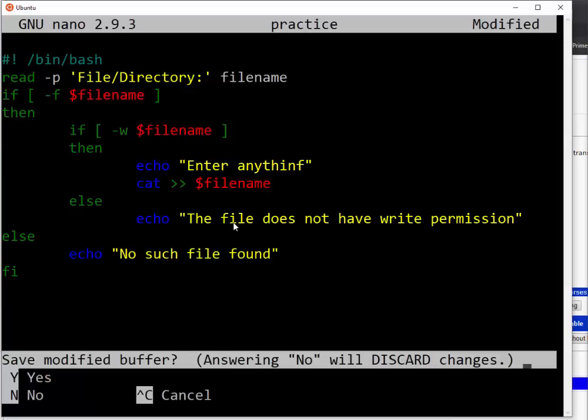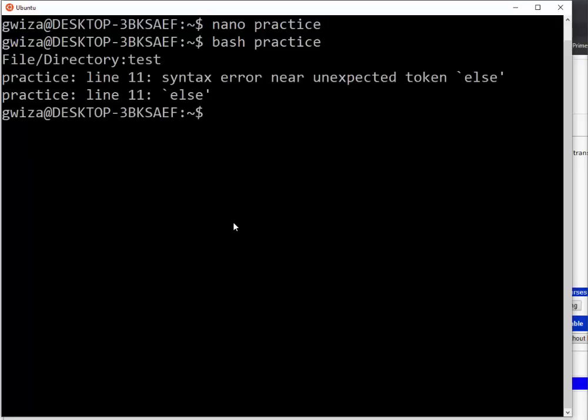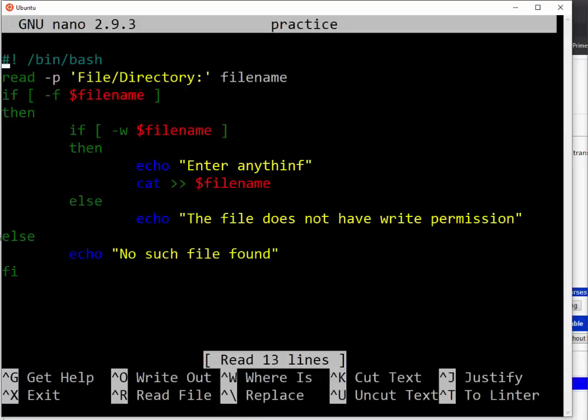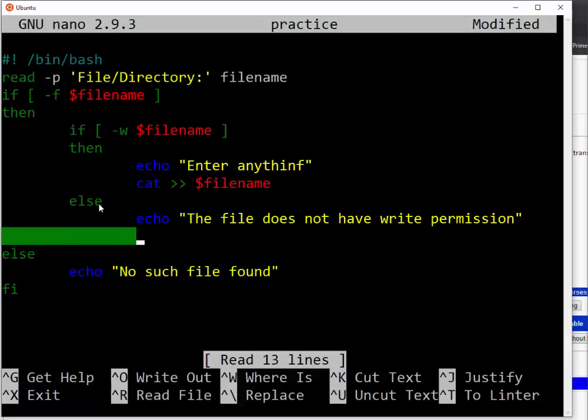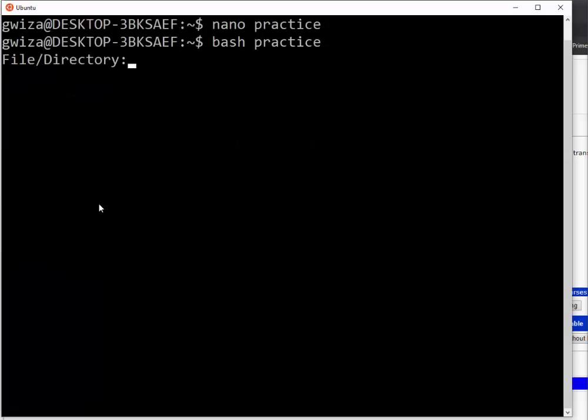Then I'm just running it. So let me bash my practice, enter, let me say test. So the syntax error ya token else, that means else yanjye ntabwo ifunze, I think so. Then I nano my practice, so iyi ngiyi irafunze ariko iyi ngiyi ntabwo ifunze, so that's why I need to come here before this. Then I close it from here, then I bash my practice again, let me put test, so enter anything there.